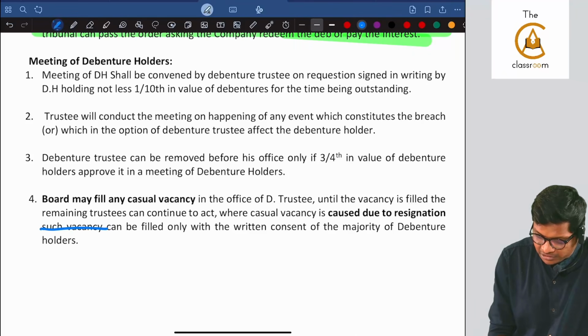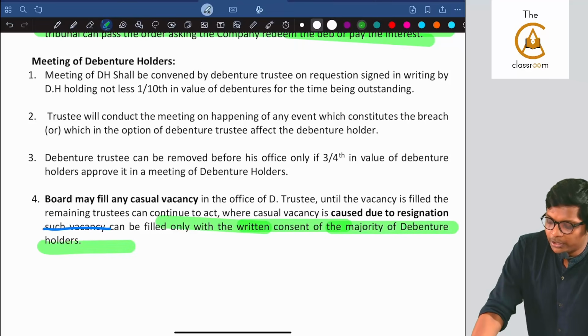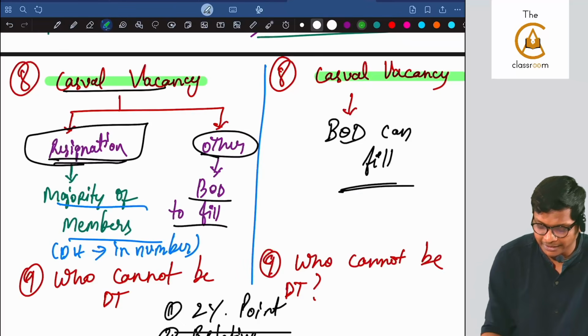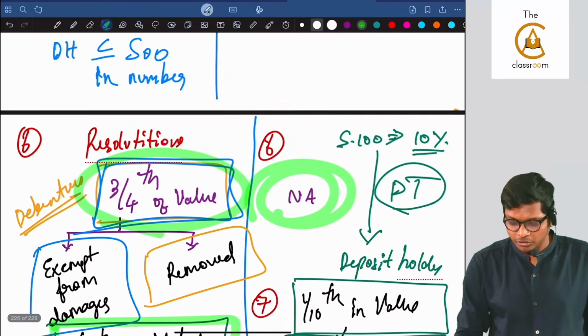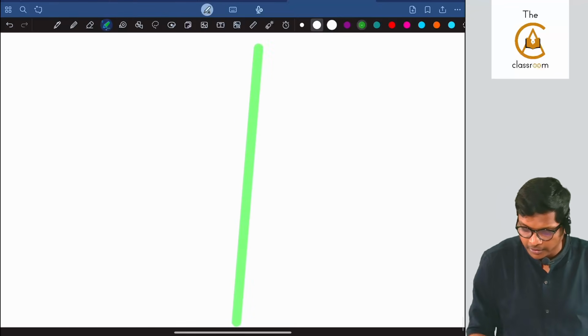Such a vacancy can be filled by the written consent of a majority of the debenture holders. They don't use the word value here. Are you understanding, guys? Clear? Understood? So let me revise all the limits at once on both sides.